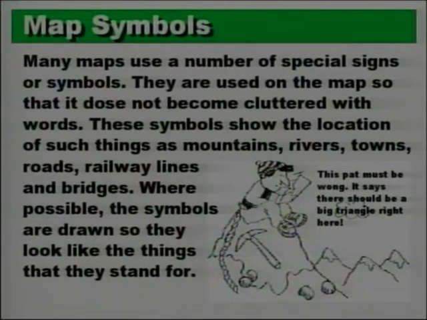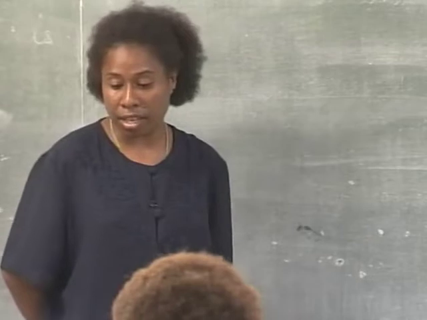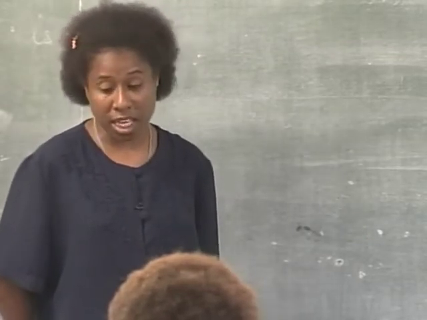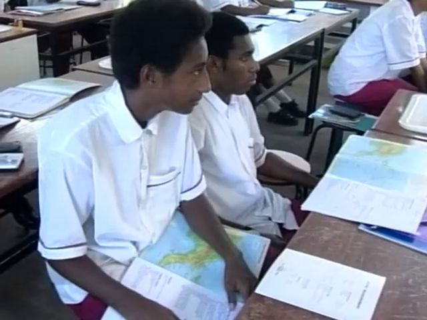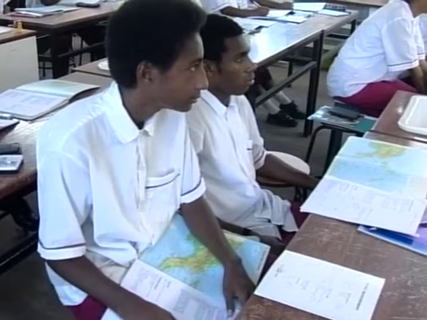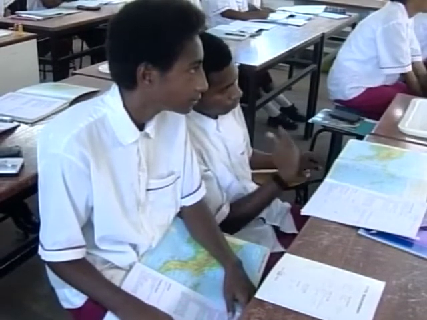I hope that by the end of the lesson we are able to interpret some of those map symbols correctly. If you look at our cartoon there, the person sitting at the top of the mountain is saying this part must be wrong. It says there should be a big triangle right here. So he's looking at the map, and on that map, triangles are drawn.